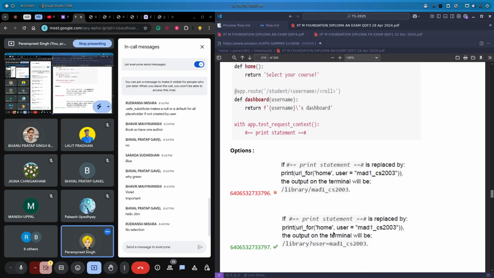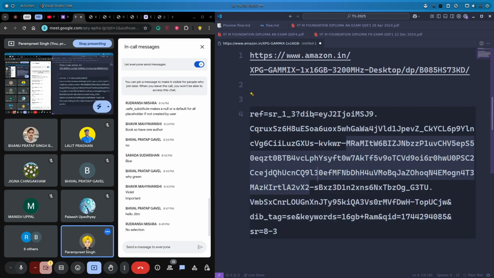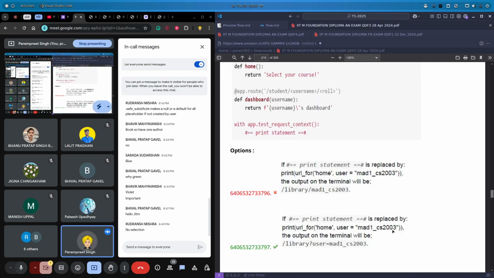Okay, so these are just some parameters. Again, if you do some Jinja and the MAD 1 project, you will get an idea of what is happening here. We are calling the home function and we are passing these parameters in the same manner that we have defined in Python. So in Python we create keyword arguments in this manner.